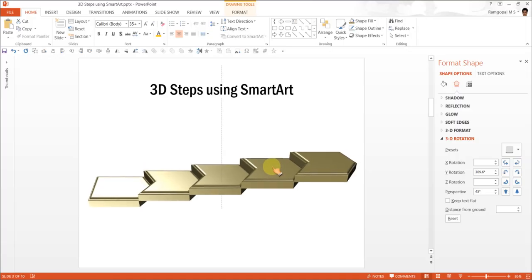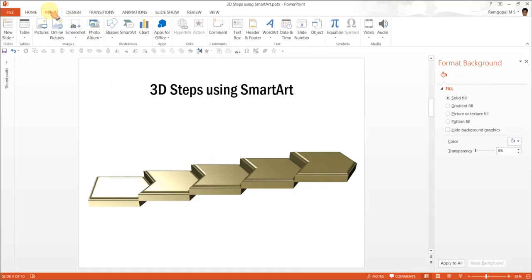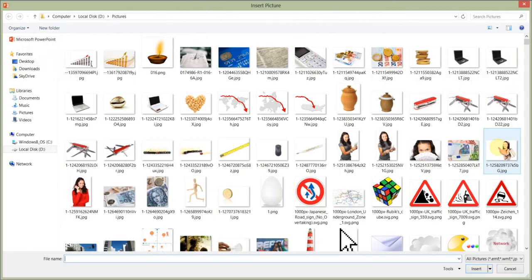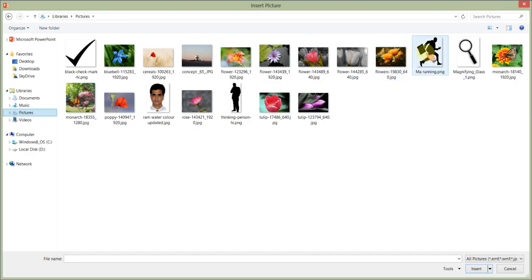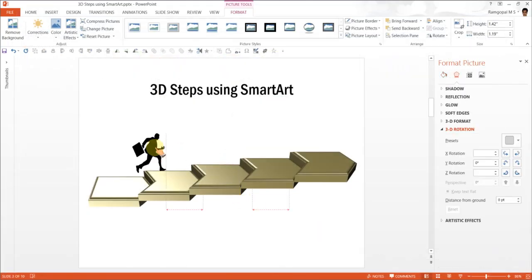Now this is good enough. I can add a silhouette to make this diagram look a little more interesting, so insert pictures, and the picture that I want is under this folder, so I'm going to insert this running man silhouette.